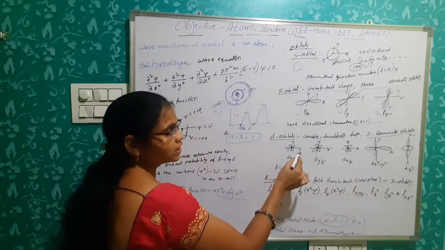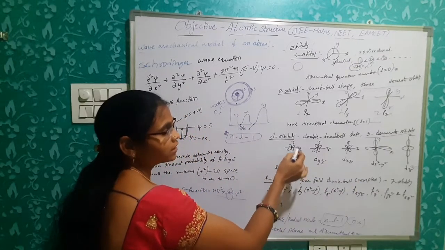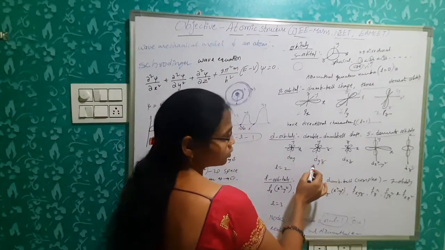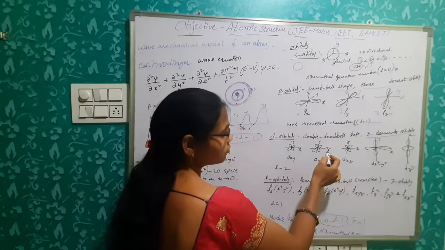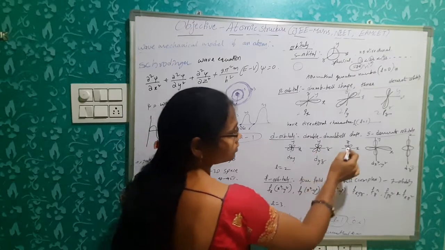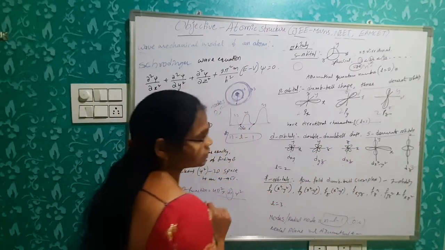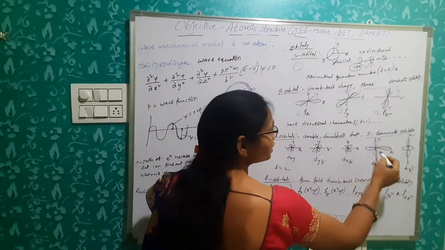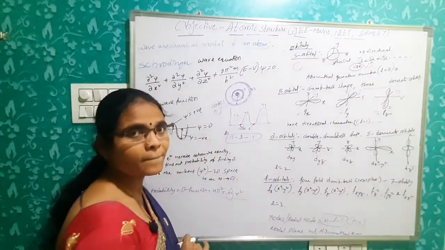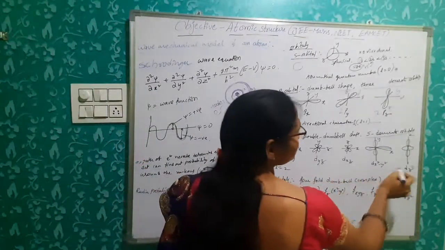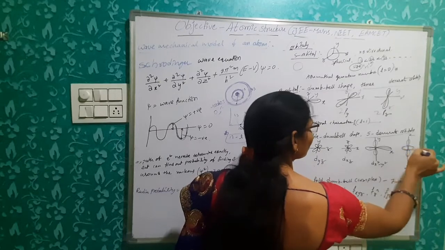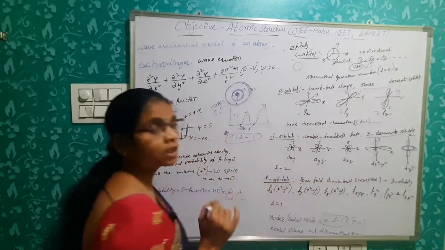The 4 lobes are present in between the x and y axes. Here, lobes in between the y and z axes. Lobes in between the x and z axes. But in dx square minus y square, 4 lobes are present on the axes. But the dz square orbital has 2 lobes only, and there is a ring of electron cloud around the nucleus, around the center.